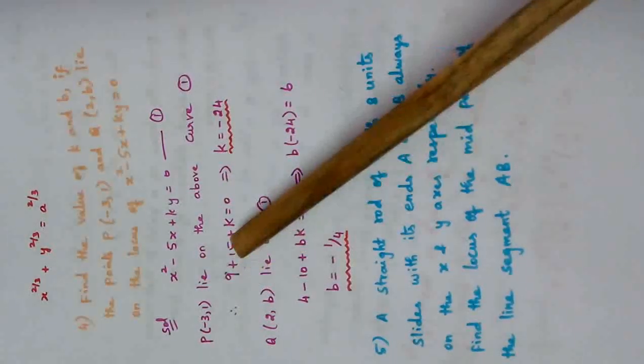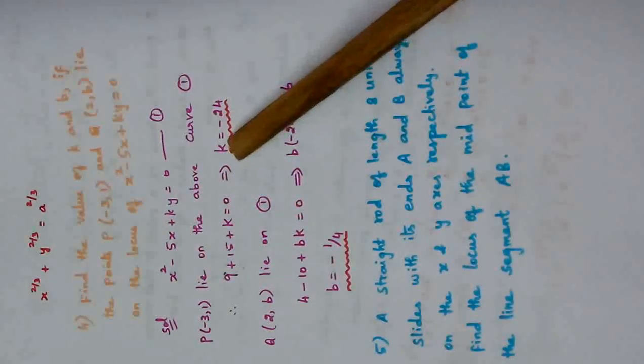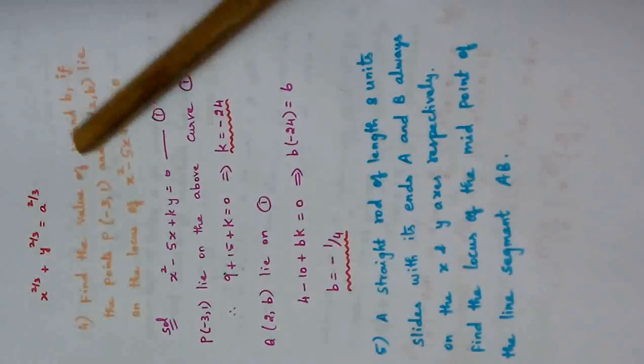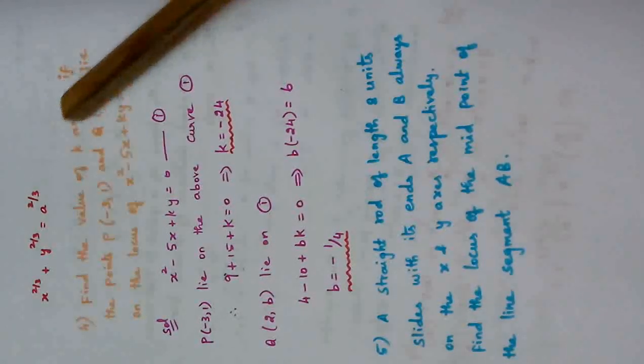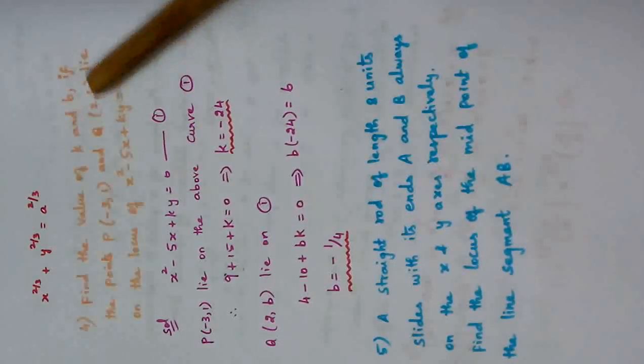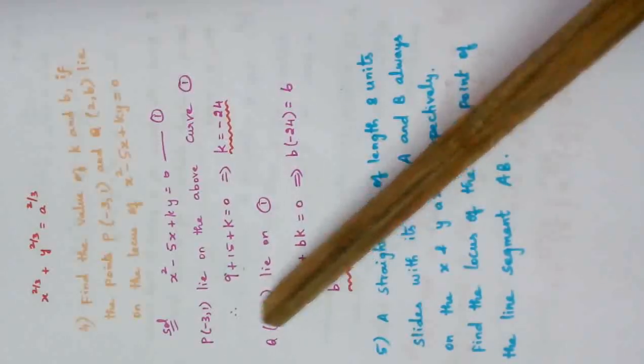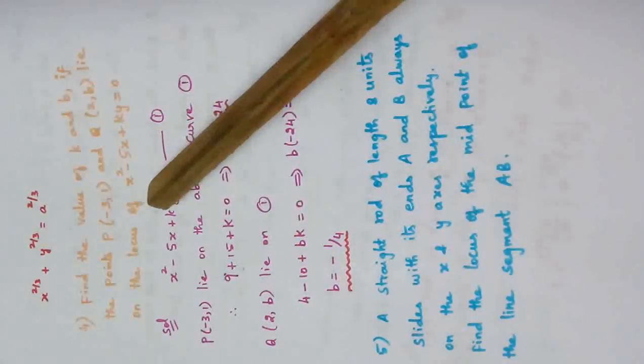9 plus 15 is 24, goes to the other side, so the k value is minus 24. Once we found k, we still need to find what? The b value. For that, use the second equation, the second point Q of (2, b), which lies on the first equation, that is the locus.